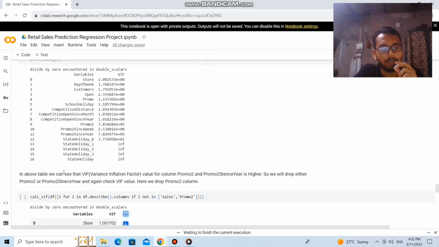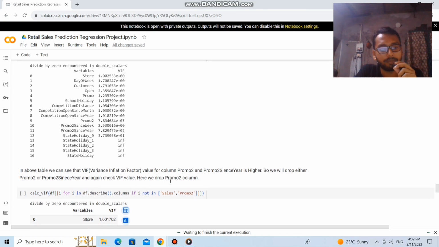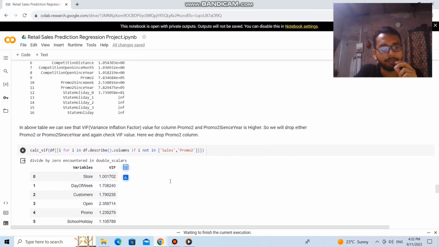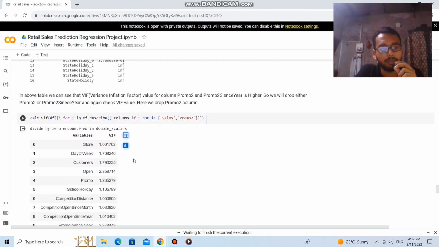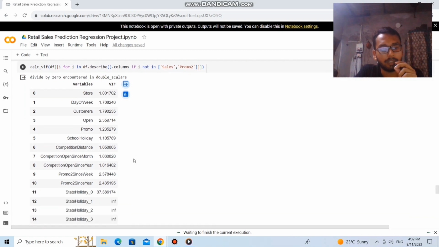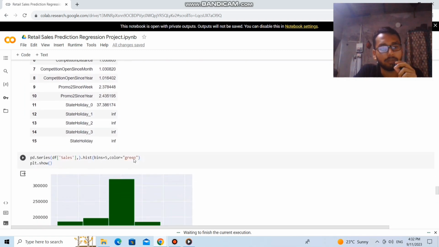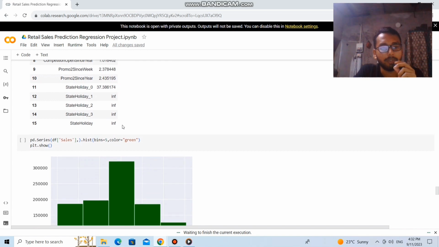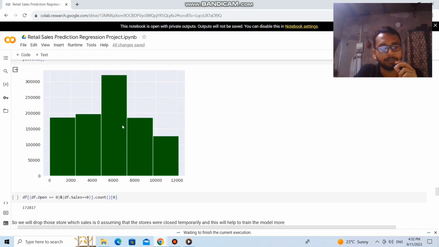In the above table we can see that the variance inflation factor value for columns Promo2 and Promo2SinceYear is higher, so we will drop either Promo2 or Promo2SinceYear and again check the VIF value. Here we drop the Promo2 column. After dropping the Promo2 column, we check again. So now it is ready for implementing machine learning models.